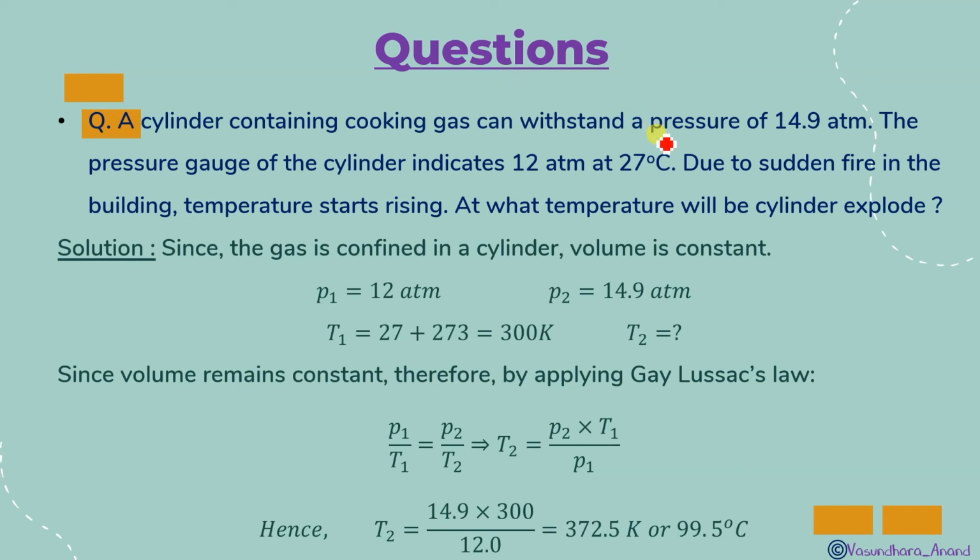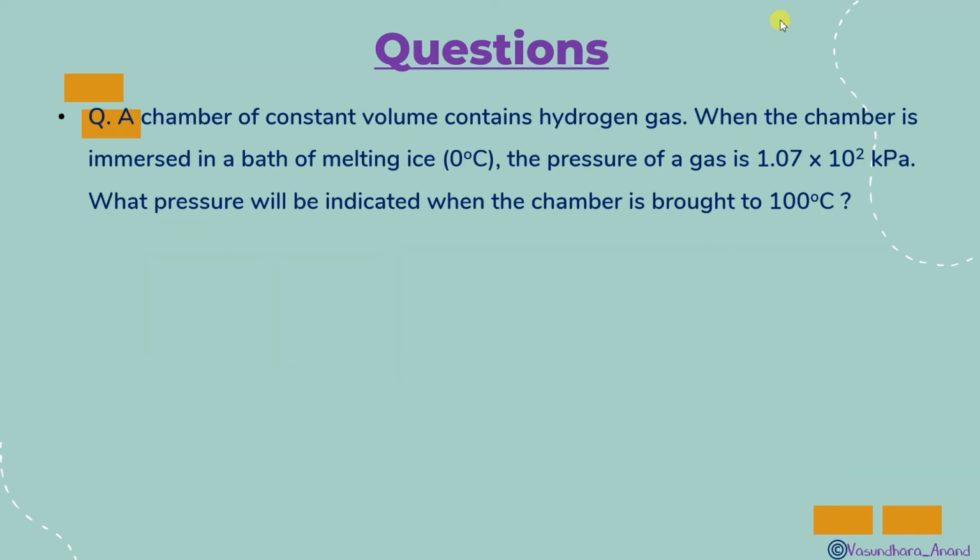You can find the temperature in degrees Celsius, but later on. While solving, you are supposed to convert it into Kelvin. If you do not convert it into Kelvin, the answer will be totally different, with a drastic difference in your answer, which will be considered wrong. Here another question is waiting for you. Chalo, let's start with this.